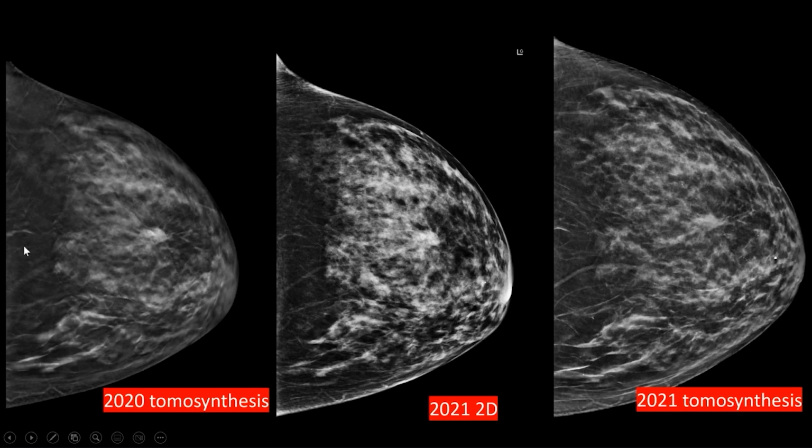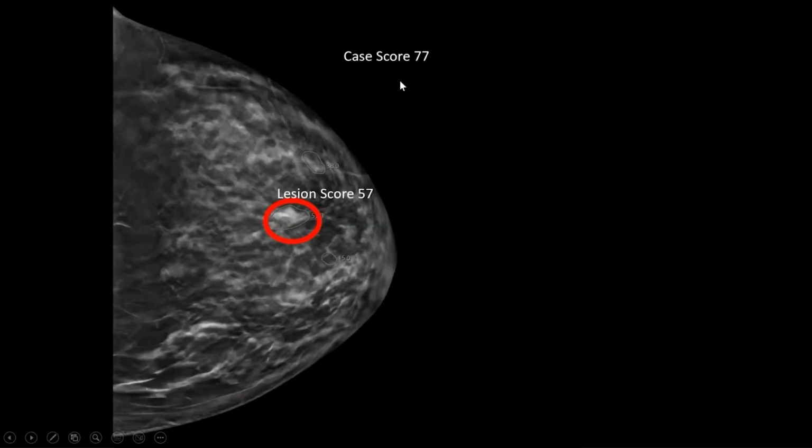So in 2021, I was about to, this area looks stable. It's been there since 2016. I was about to read it BI-RADS 2. But then you get the case score again. The case score says a 77, and the lesion score was 57.